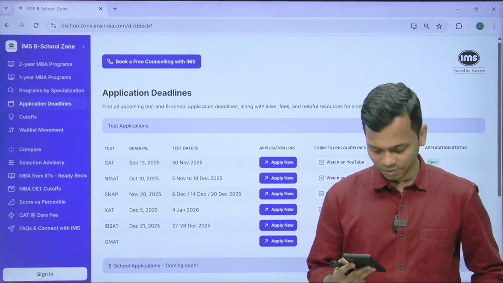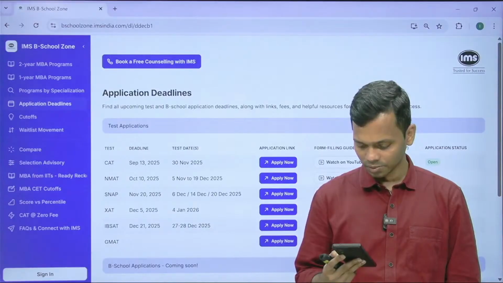ISB PGP, yes, definitely, Soumya, we will be making a video on that as well.